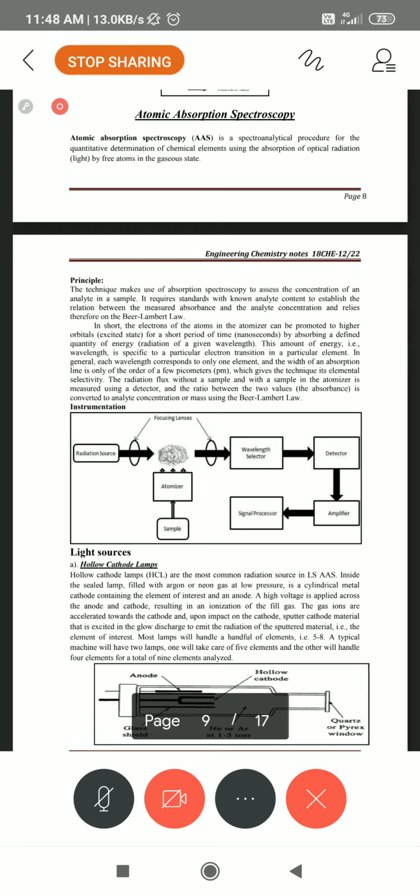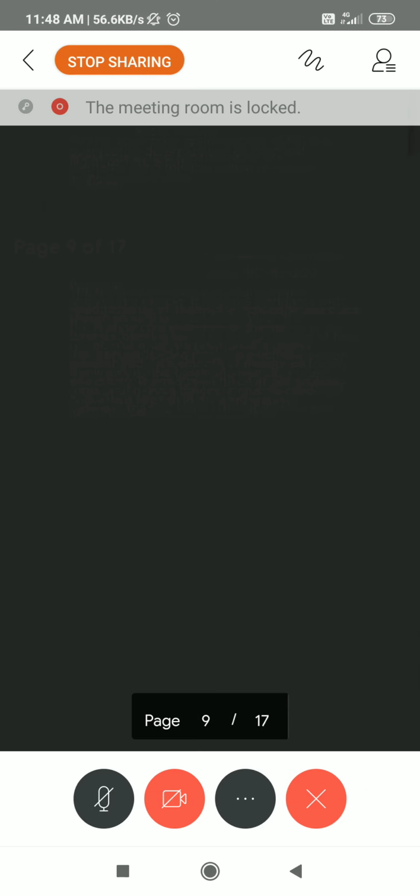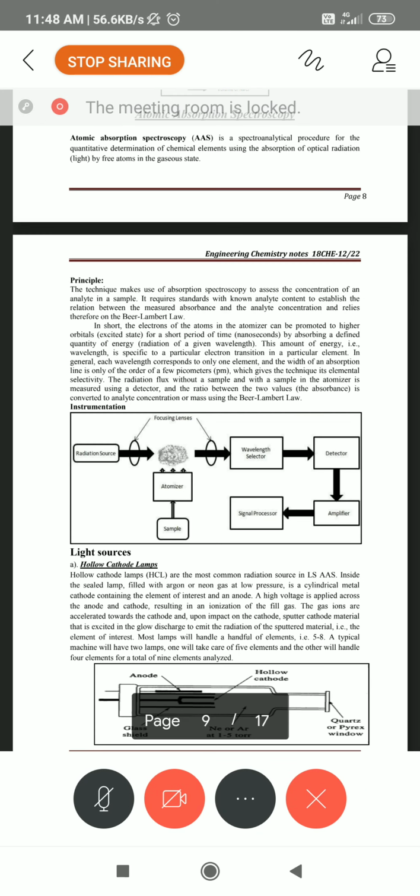Instead of that, using the hollow cathode lamp, there is no need to prepare a series of standard solutions, we can find out immediately.